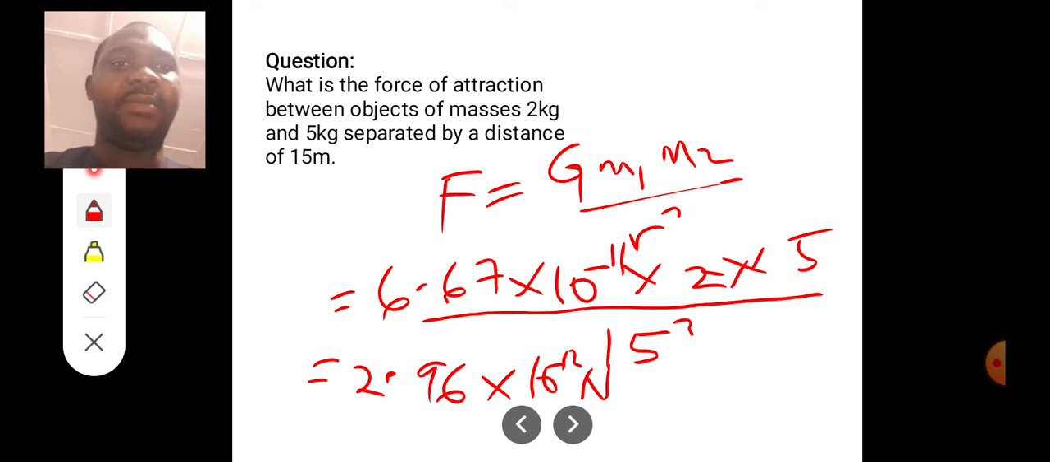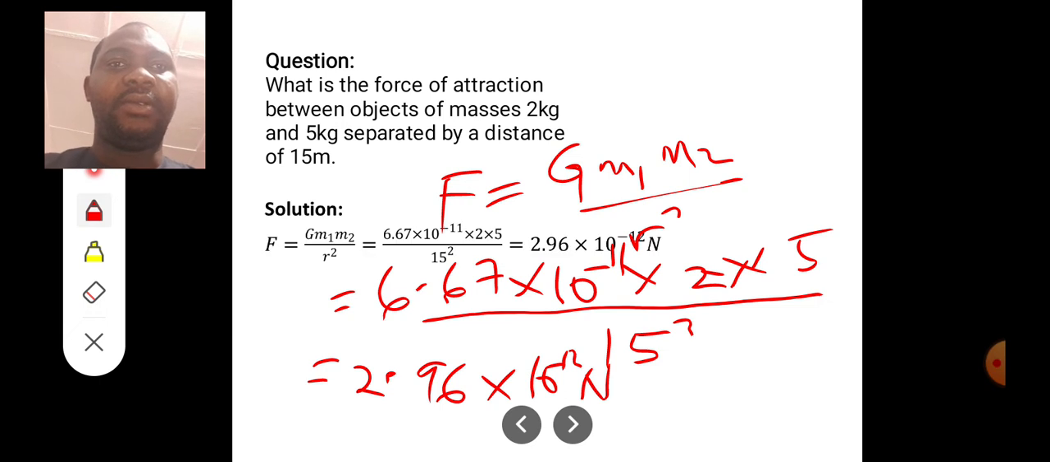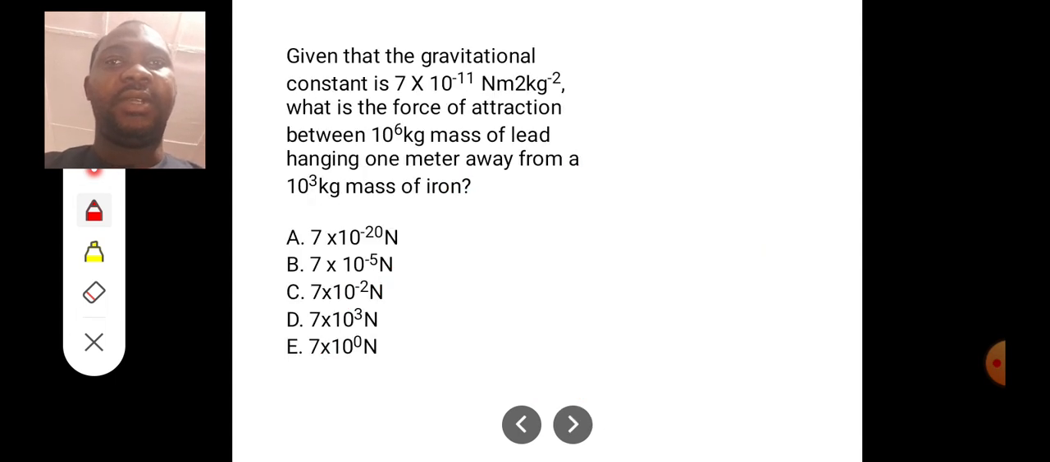Now that is important. You see that is the formula there. F is G m1 m2 all over r squared, with G equal to 6.67 times 10 to the power minus 11. That's exactly what I've just done, and I've got the answer. Now see another question here.